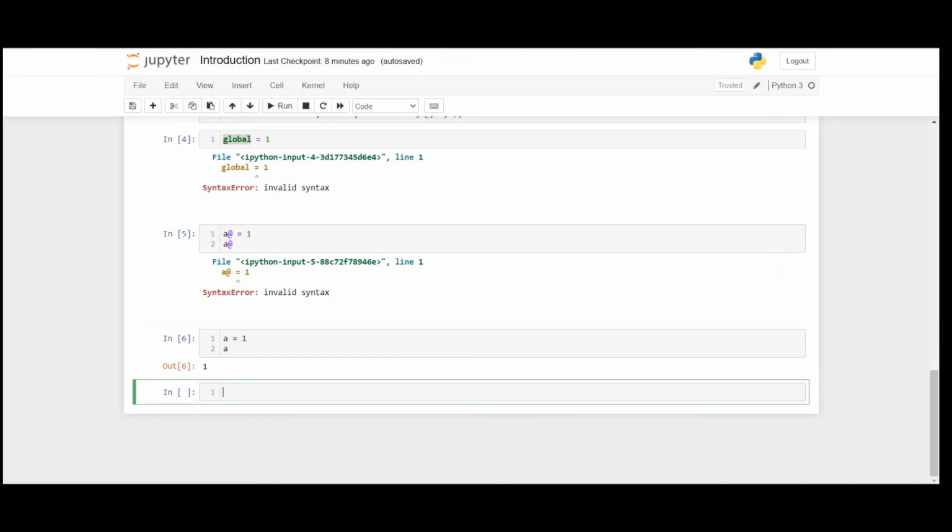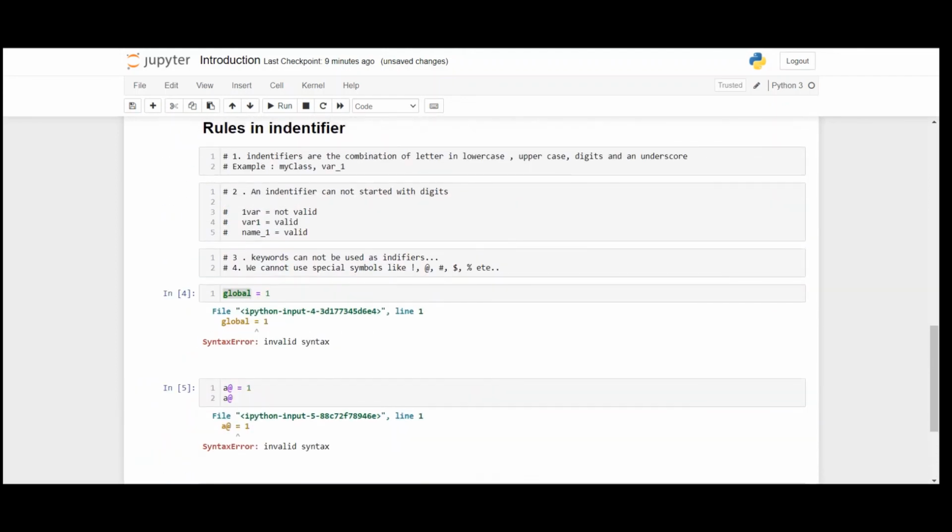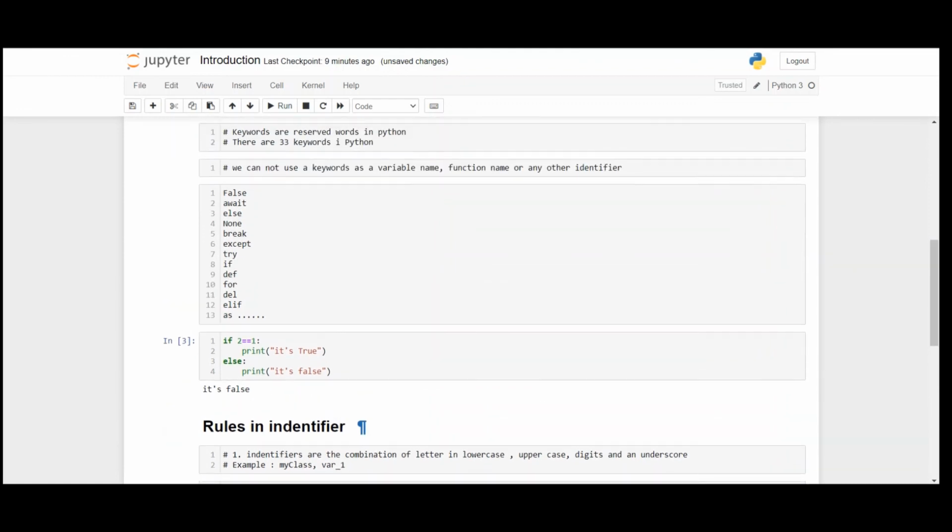I have written the fifth rule here: an identifier can be of any length. So guys, this is totally about the keywords and identifiers.